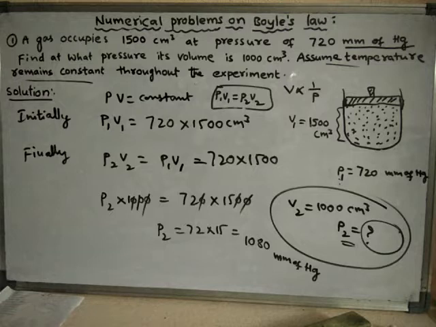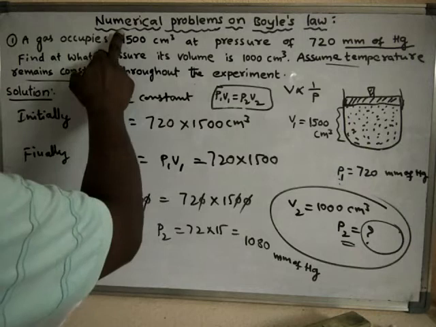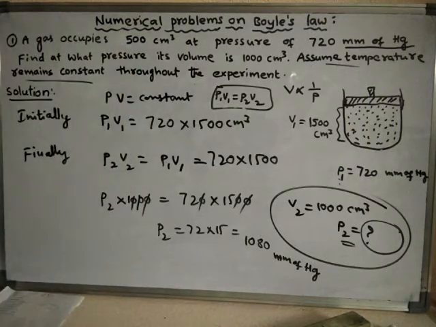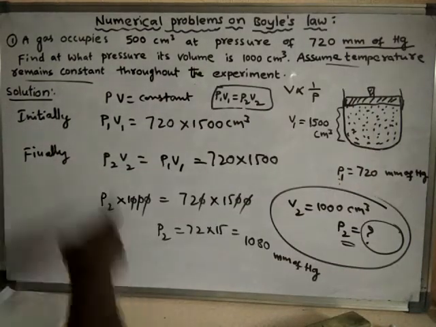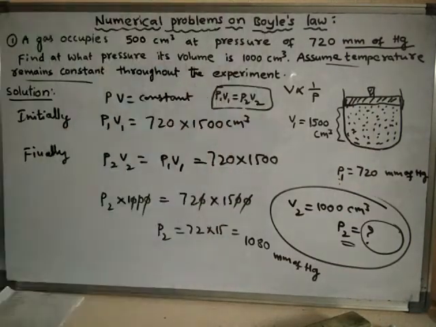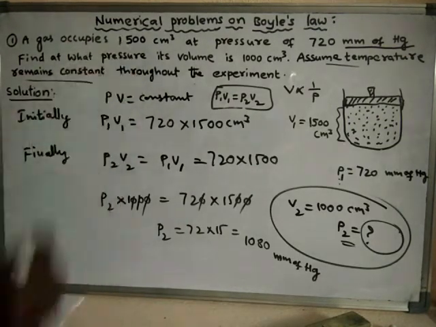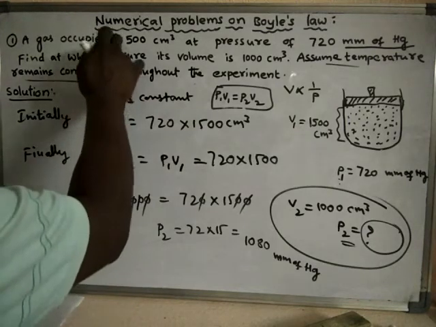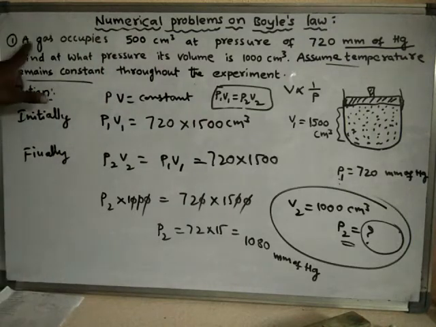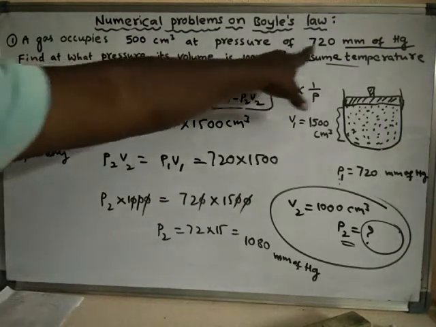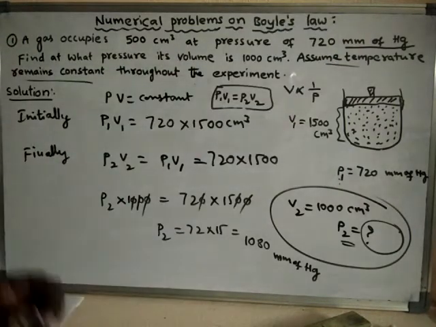Okay, now we will solve another problem simply by changing the values. So I will take 500 centimeter cube at the same pressure, let us assume. Find at what pressure its volume is 1000. See, now I have changed the question, simply by changing this one. So a gas occupies 500 centimeter cube at a pressure of 720 millimeters of mercury. Find at what pressure its volume is 1000 centimeter cube.